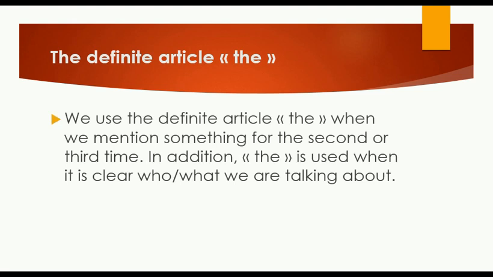Now we are going to talk about the definite article the. We use the definite article the when we mention something for the second or the third time. In addition, the is used when it's clear who or what we are talking about.